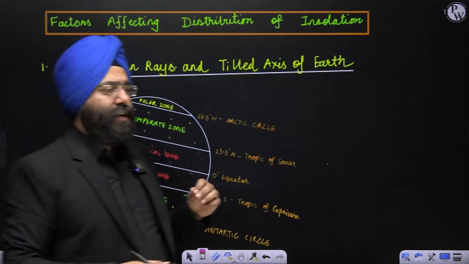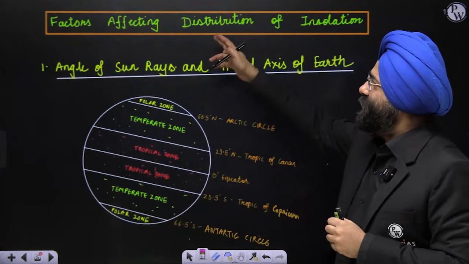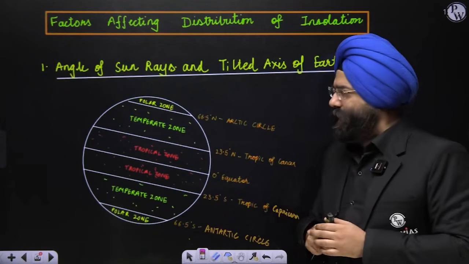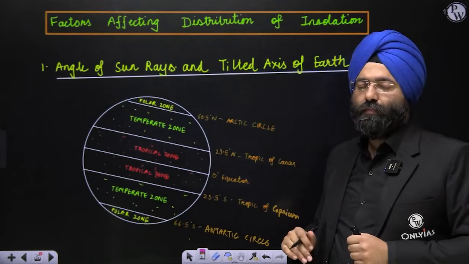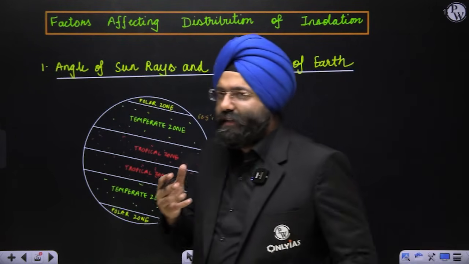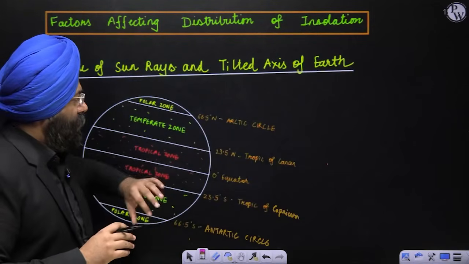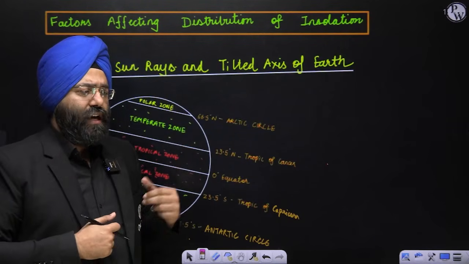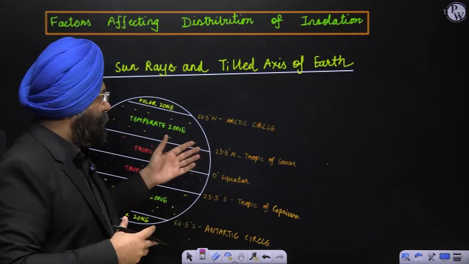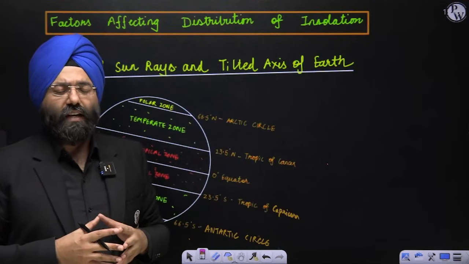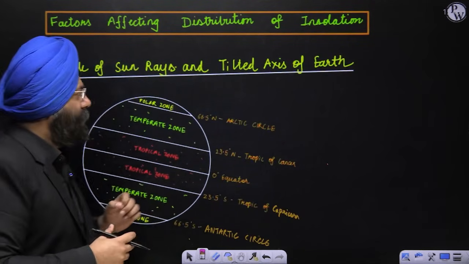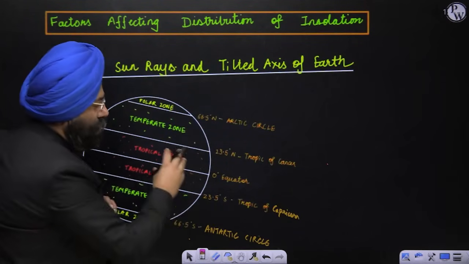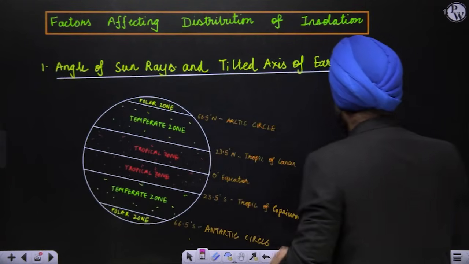Very important factors, what are the factors that are basically affecting the distribution of insolation? Now, you know that very well, Earth has a tilted axis. That is why, if you see, I have tilted it in this manner, right? Now, let us see this basic understanding. During the months of summer time, let us say when the sun is directly facing the Tropic of Cancer. Let us assume the sun is directly facing the Tropic of Cancer. In that particular case, do you realize that this particular region will be having more amount of sunlight in comparison to the lower latitudes?